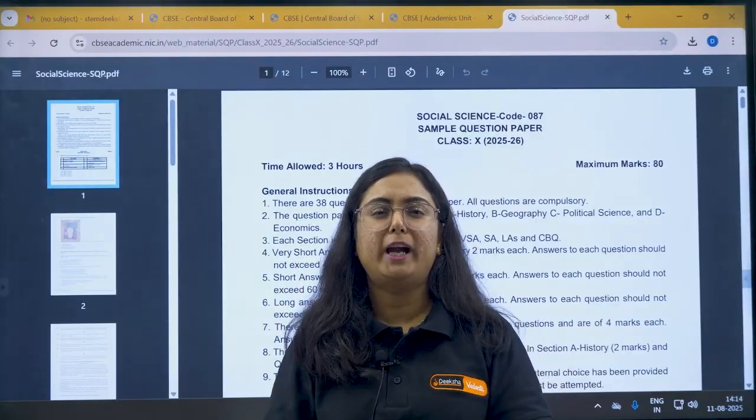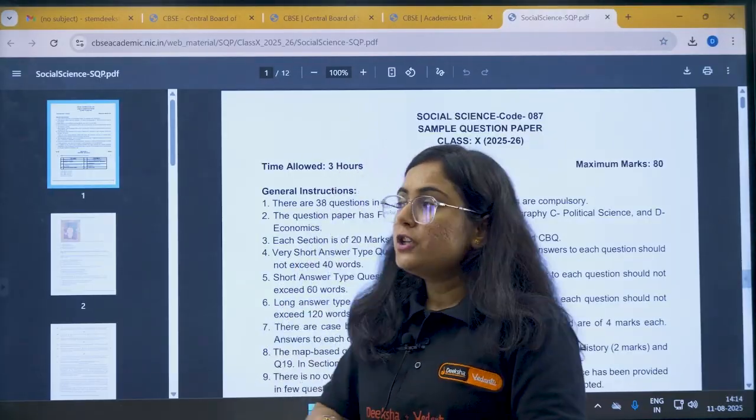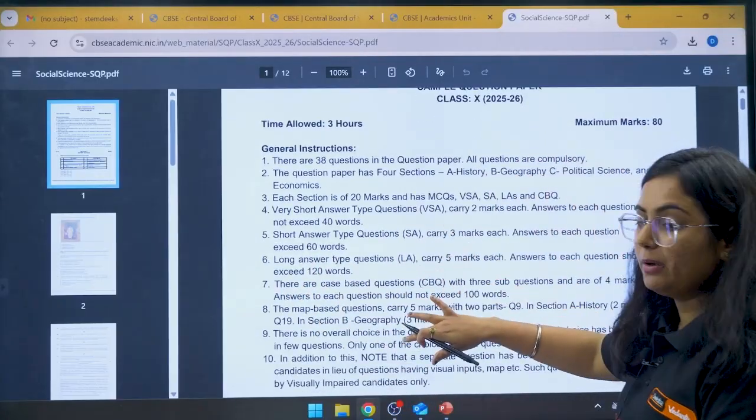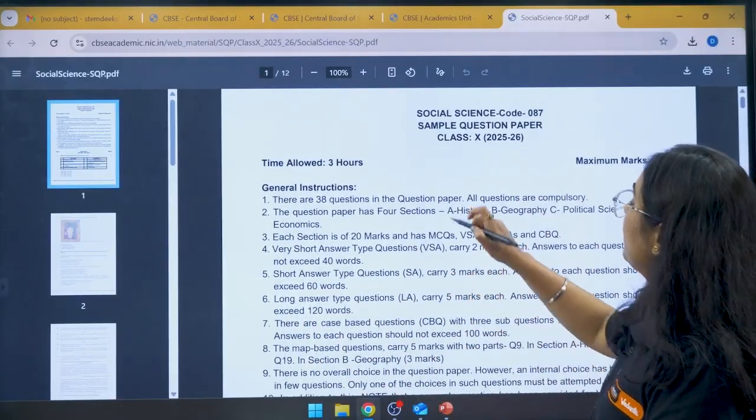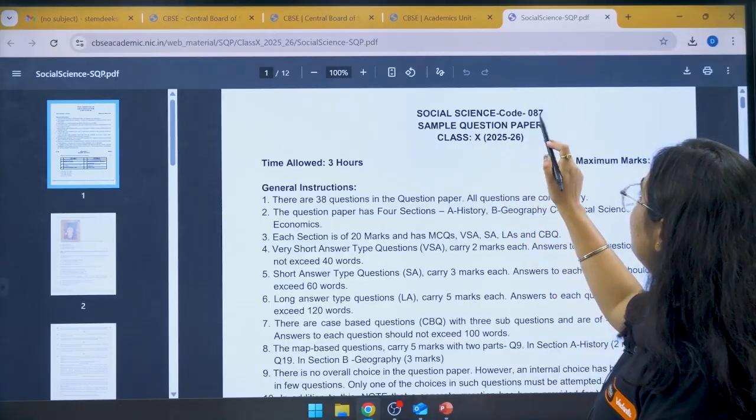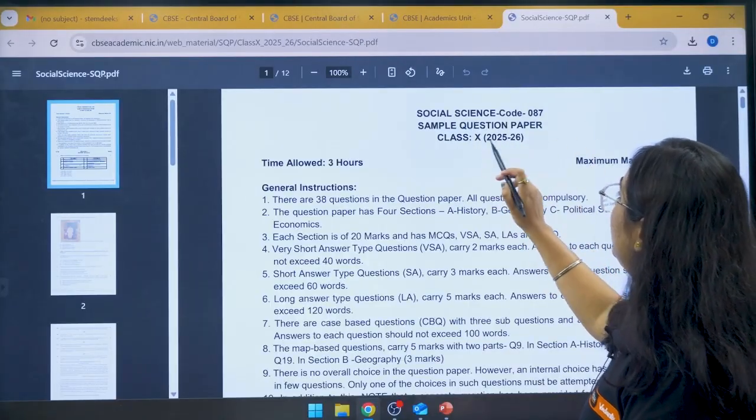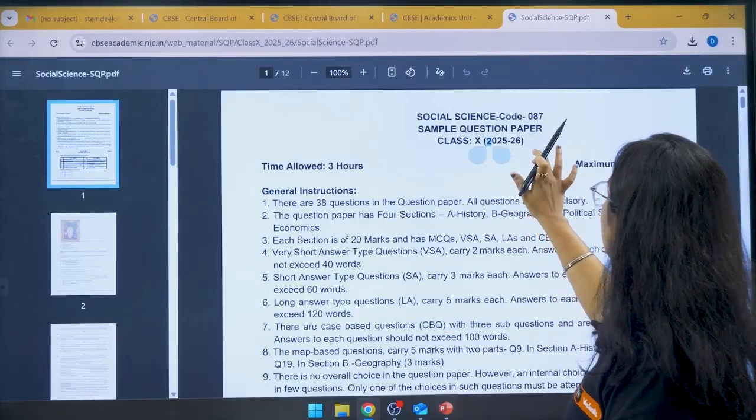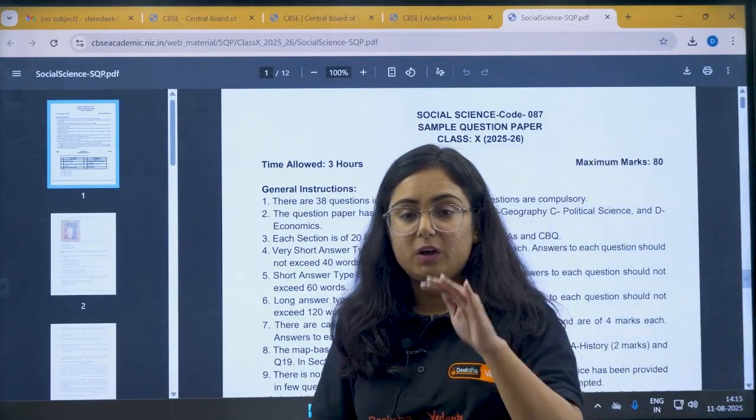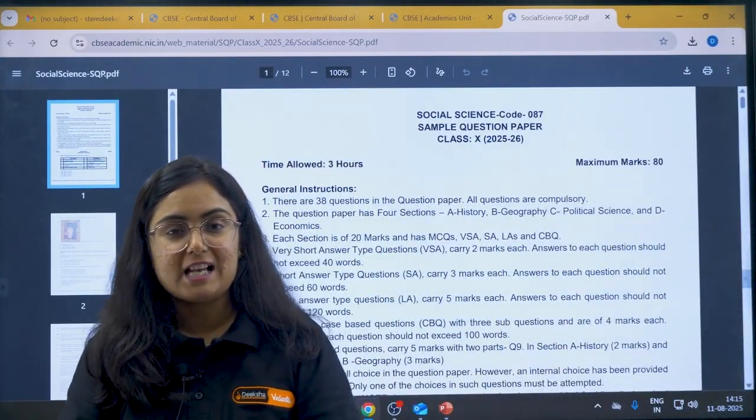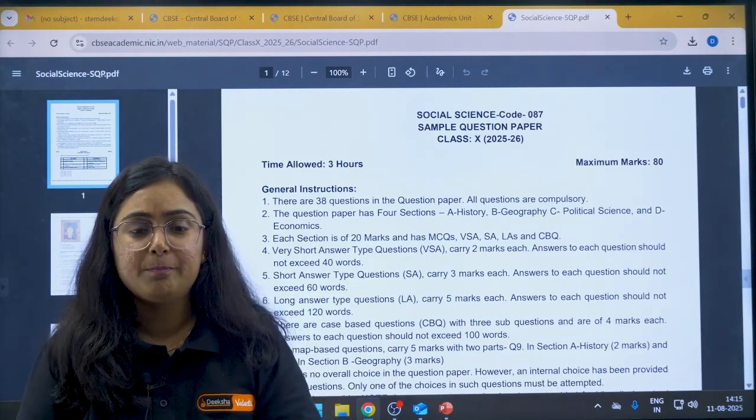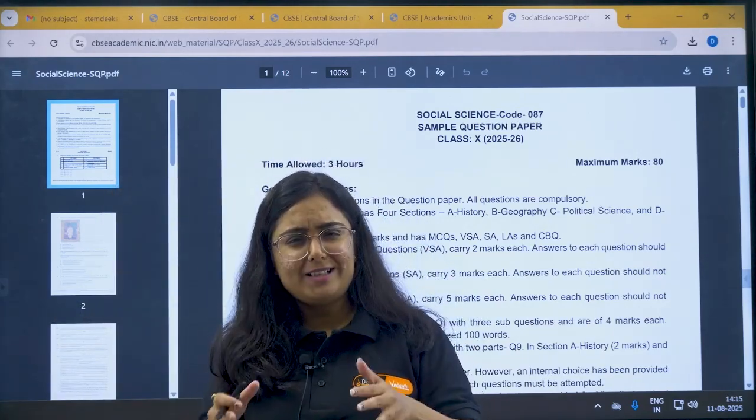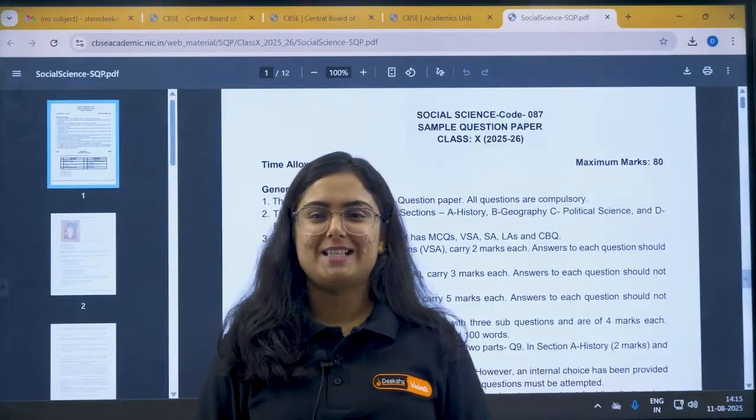Now is the main point: what is new this year. Each and everything will be told to you using the instructions given in the sample question paper. You can see that this is the social studies code 087 sample question paper for class 10th, session 2025 to 2026. Maximum marks for the paper is 80, so nothing has been changed. Marks will be 80. The time to solve the paper will be 3 hours. Then what is the change? Let us talk about it.